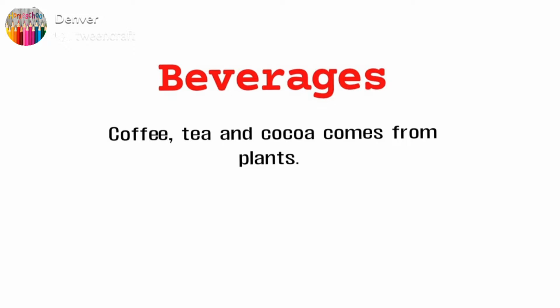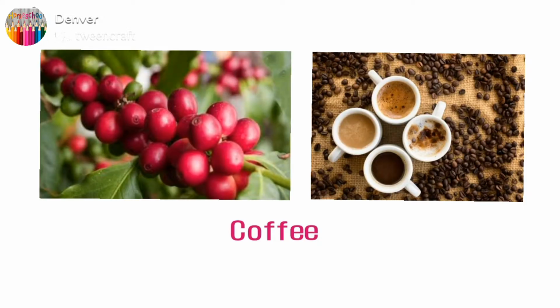Another food group is the beverages, such as coffee, tea and cocoa. This comes from plants. So this is a coffee plant from where we get our coffee. These red berries are roasted, made dry, and the coffee powder is made.